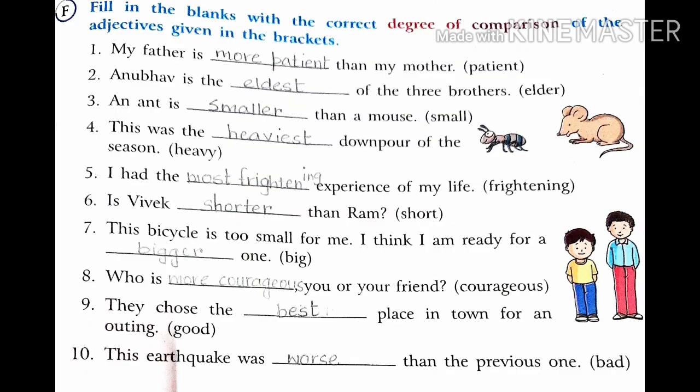Question F. Fill in the blanks with the correct degree of comparison of the adjectives given in the bracket. So in the bracket, the adjectives have already been given. What we have to do? We have to change to the degree of comparison which is suitable. Fill in the blanks. All have been done for you.